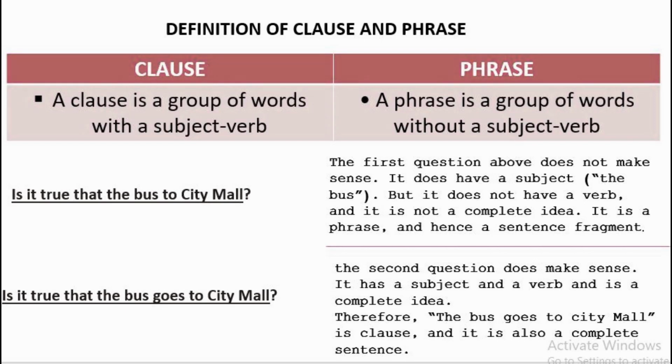The second question: is it true that the bus goes to City Mall? This question does make sense. It has a subject and a verb, and is a complete idea. Therefore, the bus goes to City Mall is a clause and a complete sentence.